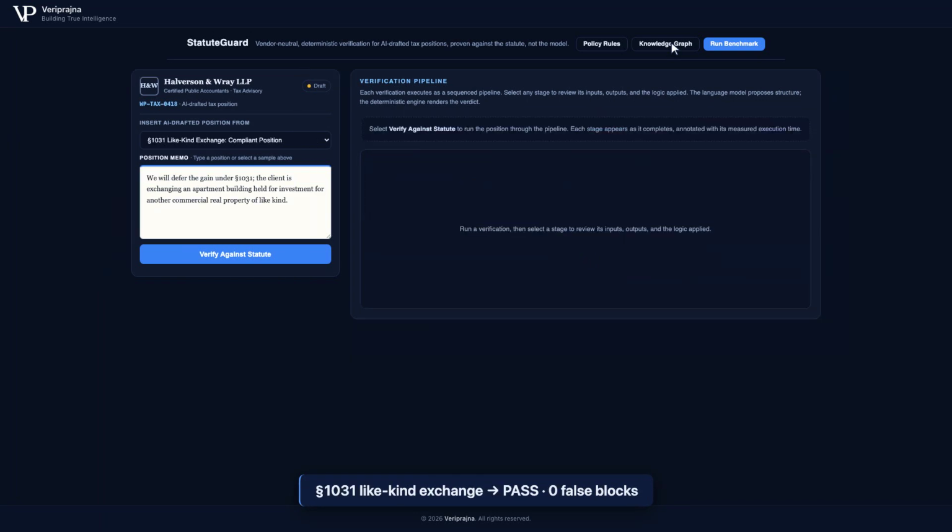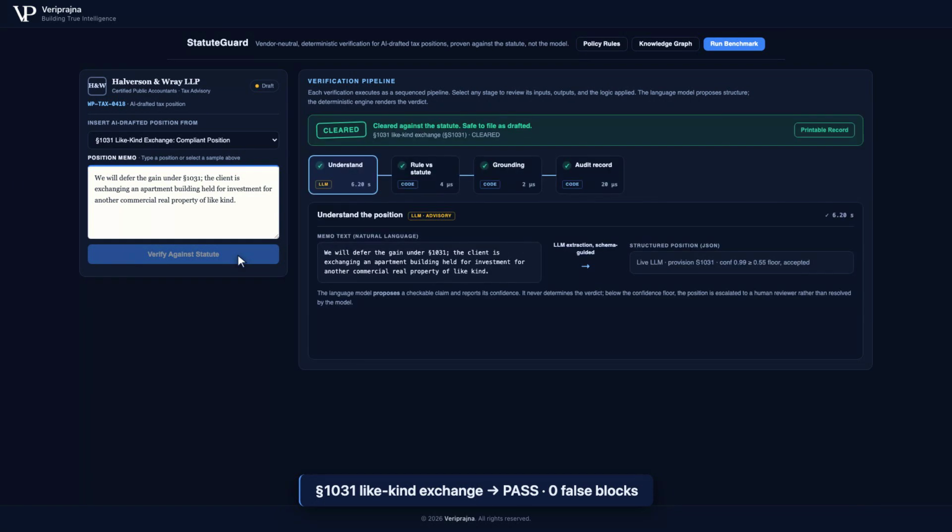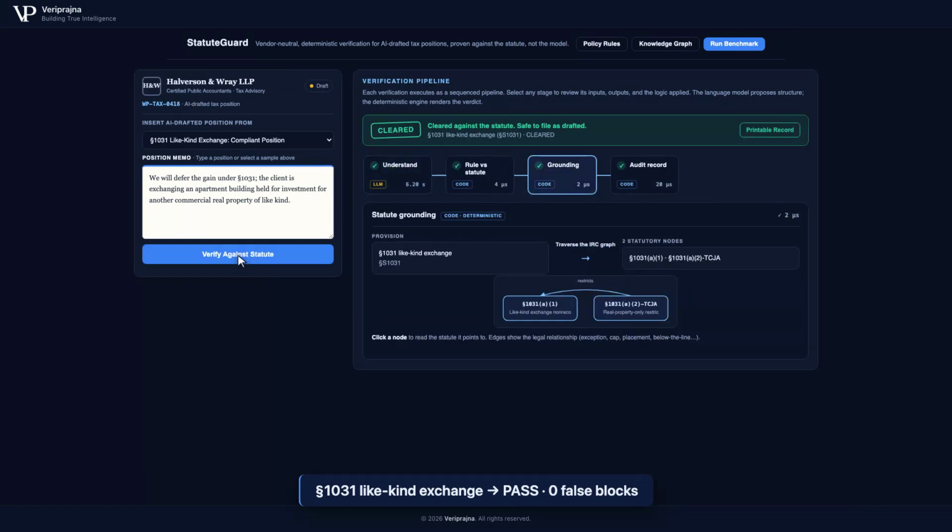The layer is not trigger-happy. A clean Section 1031 like-kind exchange, an investment building for another commercial property, verifies as a pass, cleared to file. On the labeled benchmark, gate precision is 100%, with 0 correct positions ever wrongly blocked.